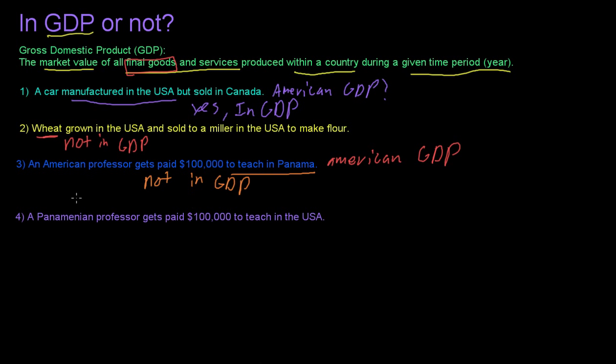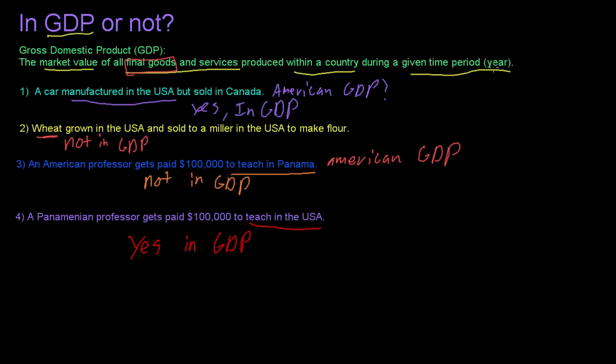And then I just decided to flip this around and say a Panamanian professor gets paid $100,000 to teach in the USA. Will that be in American GDP? And I think that you can figure out that this will be in GDP, because even though he is of Panamanian nationality, he is teaching in the USA. So his teaching is a final service that is produced within the USA, so it will be in American GDP, and it is during a given time period.